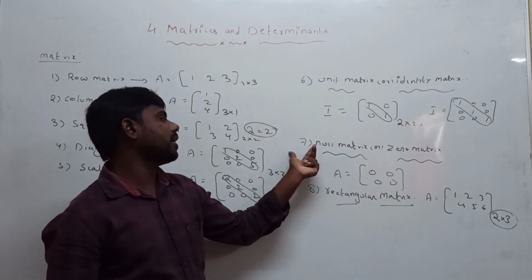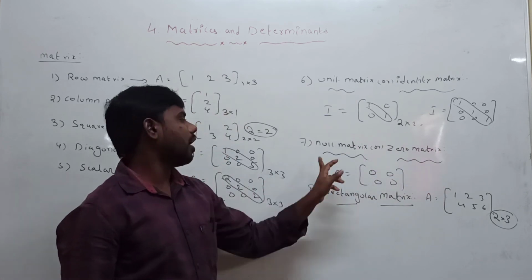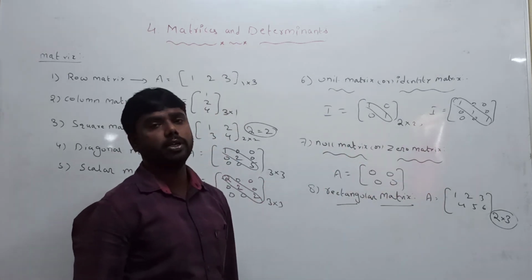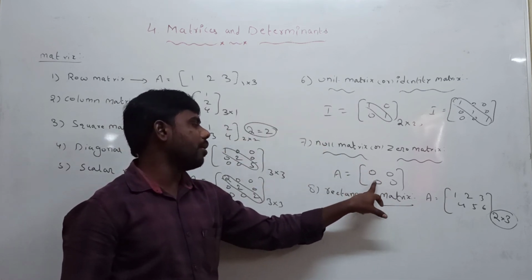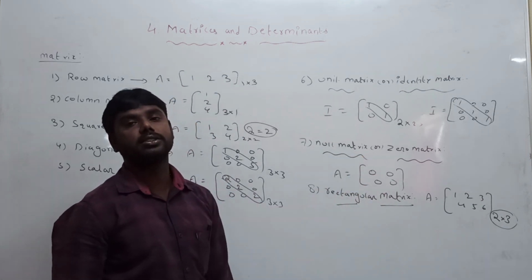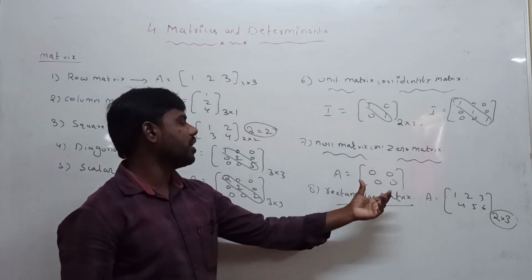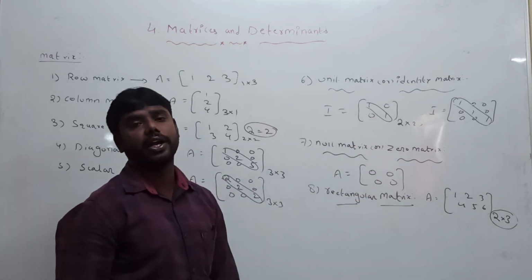Next, seventh one is the null matrix or zero matrix. If every element of the matrix is zero, then it is called a null matrix or zero matrix. Because in the matrix all the elements are zeros, it is called a zero matrix.